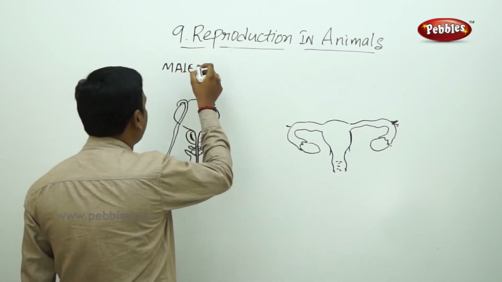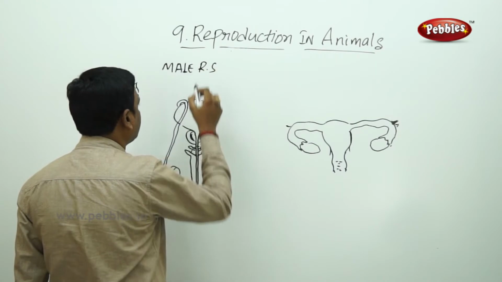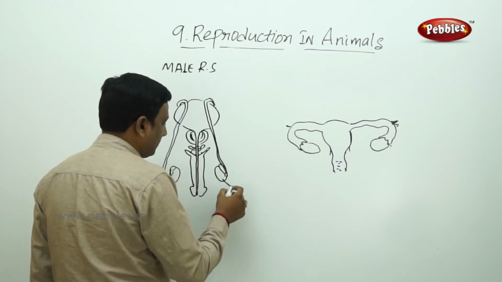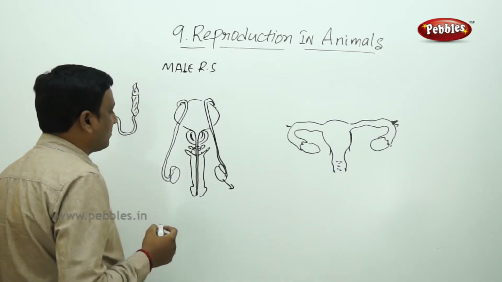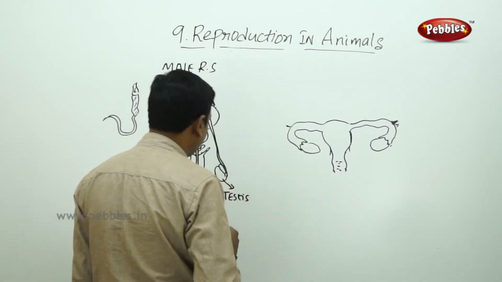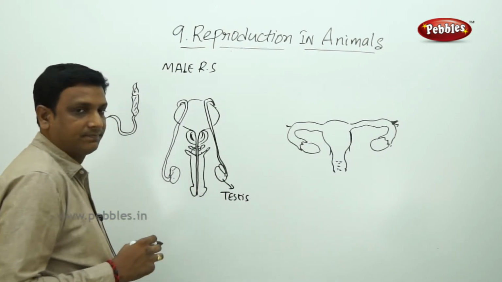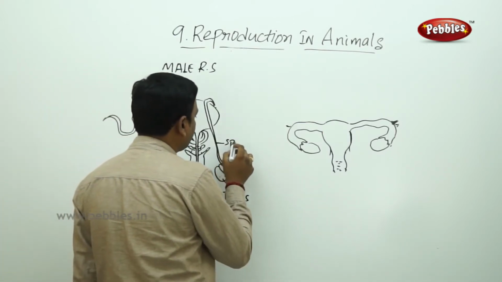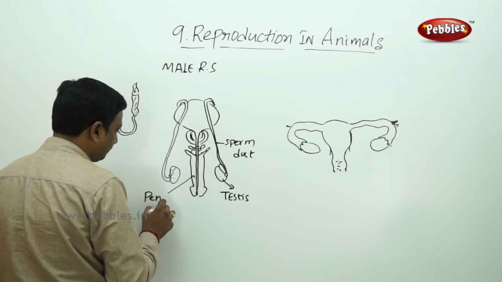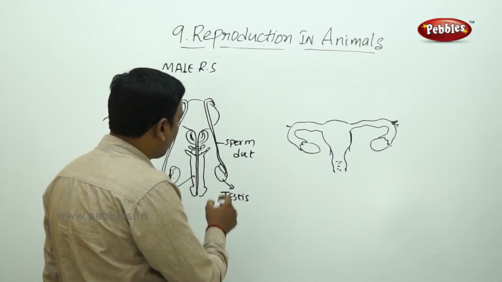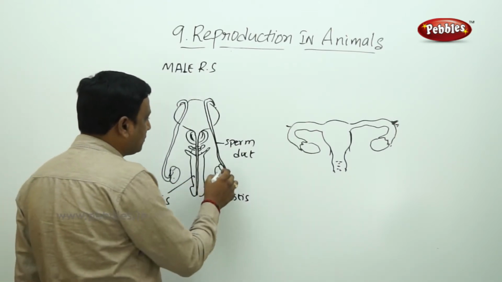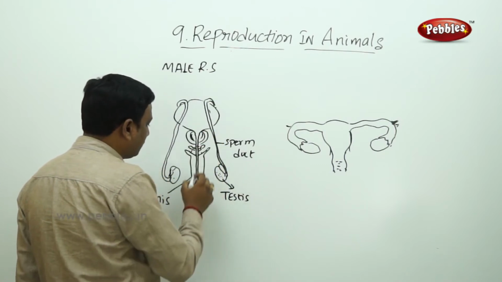this is the human male reproductive system. This consists of different parts. The male reproductive system of humans consists of a pair of testes, sperm duct and penis. The testes are the organs in which the reproductive cells are produced, and they are passed to the sperm duct, and finally they are ejected through the penis.